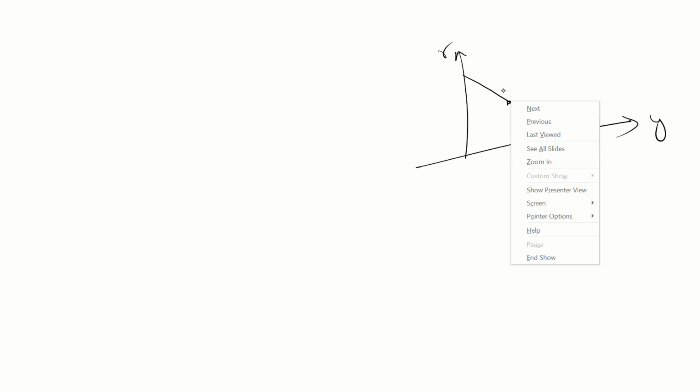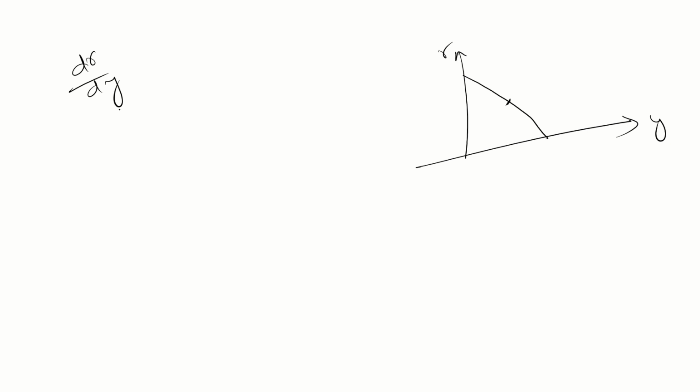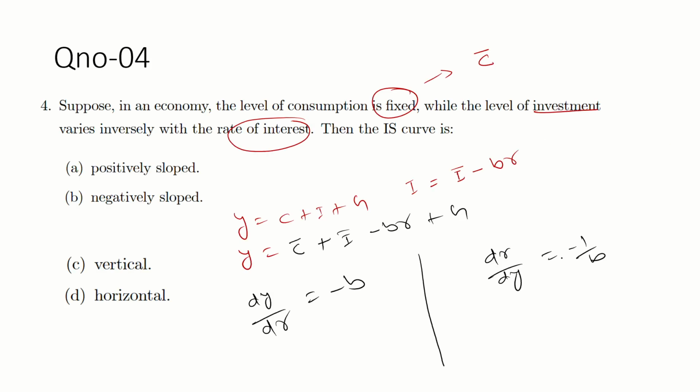Guys, this is the IS curve now. This is negatively sloped. This is R and this is Y. So if we find the slope at this point, that is dr by dy, what will you get? dr by dy is negative, so it is negatively sloped.